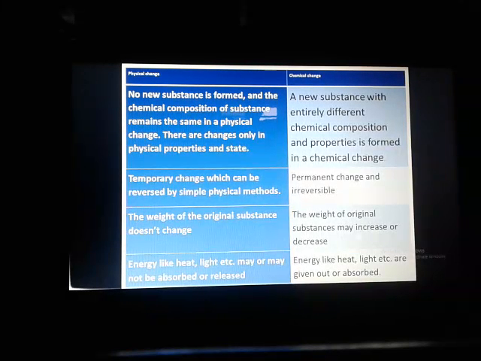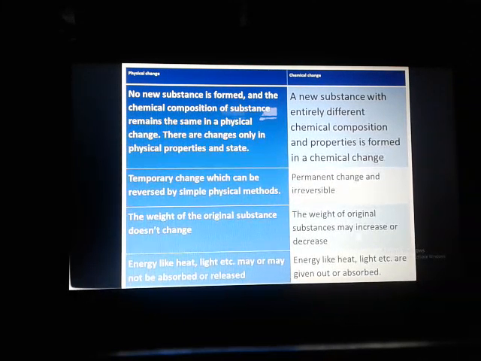Physical change is the change where no new substance is formed and the chemical composition of the substance remains the same. There are changes only in the physical properties and state.